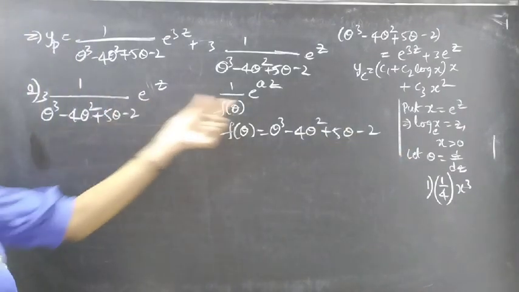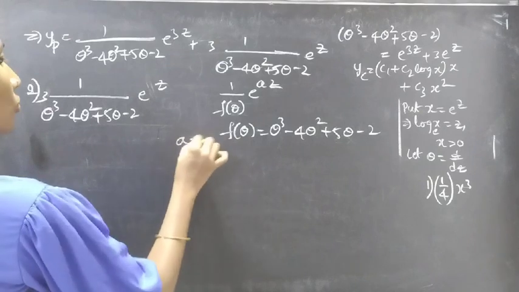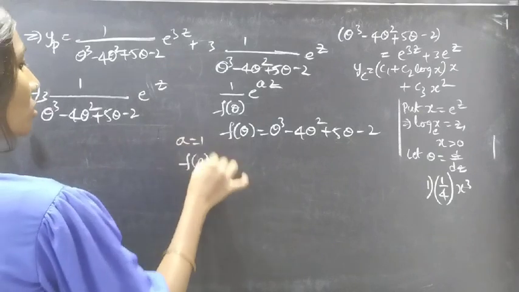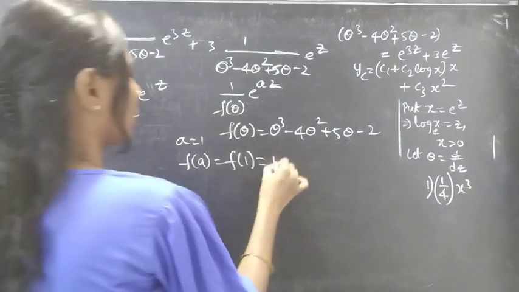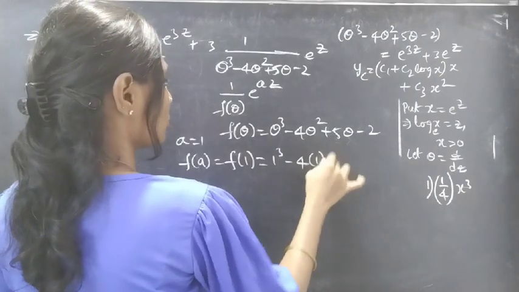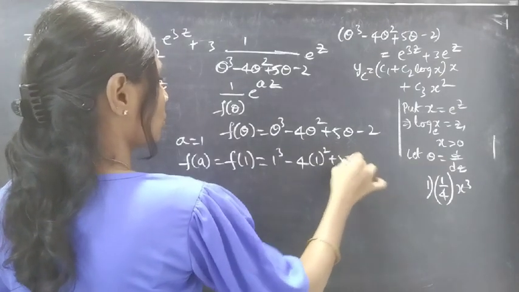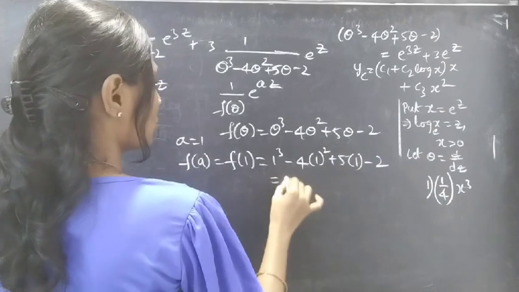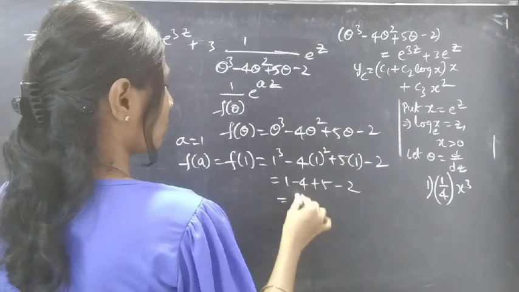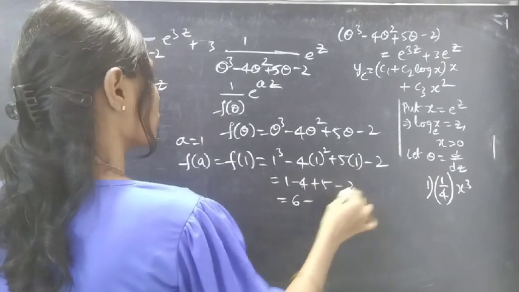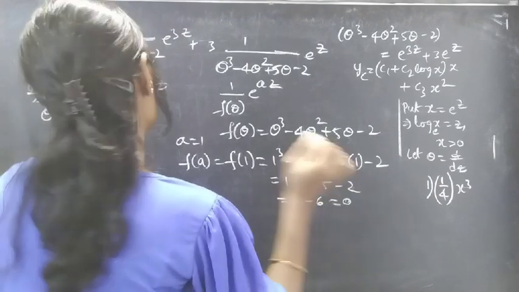Now compare e power z with e power az, then for a equals 1, we'll find f of a, which equals f of 1. Replace theta by 1, we'll get 1 cube minus 4 into 1 square plus 5 into 1 minus 2. This equals 1 minus 4 plus 5 minus 2, which equals 1 plus 5, 6 minus 4 minus 2 is 6. 6 minus 6 is 0, right?